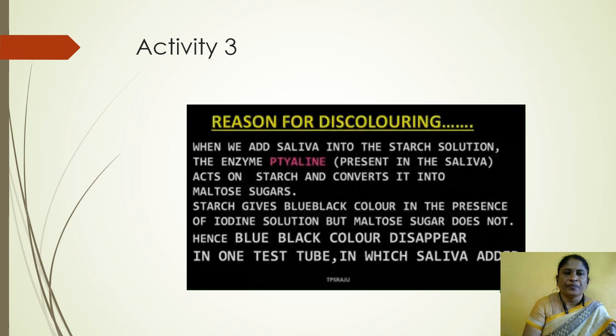Reason for discoloring. When we add saliva into the starch solution, the enzyme ptyalin acts on starch and converts it into maltose sugars. Starch gives blue-black color in the presence of iodine solution, but maltose sugar does not. Hence, the blue-black color disappears in the test tube in which saliva was added.